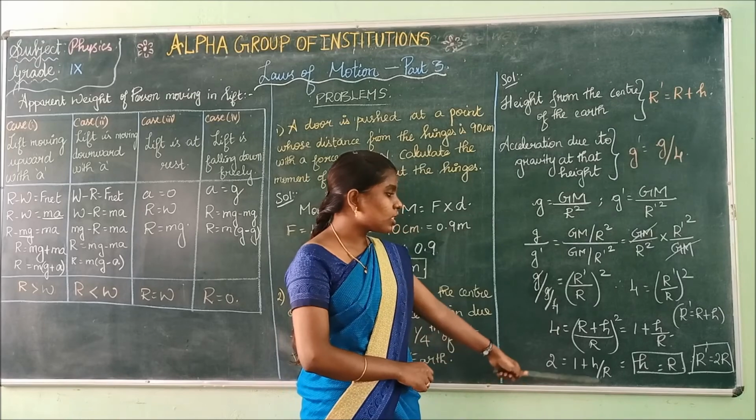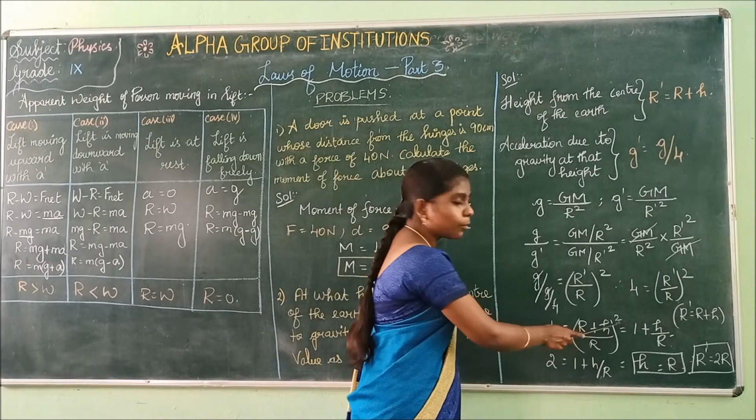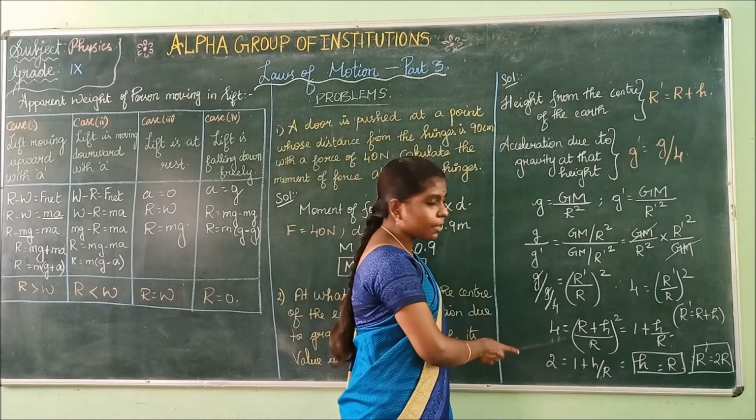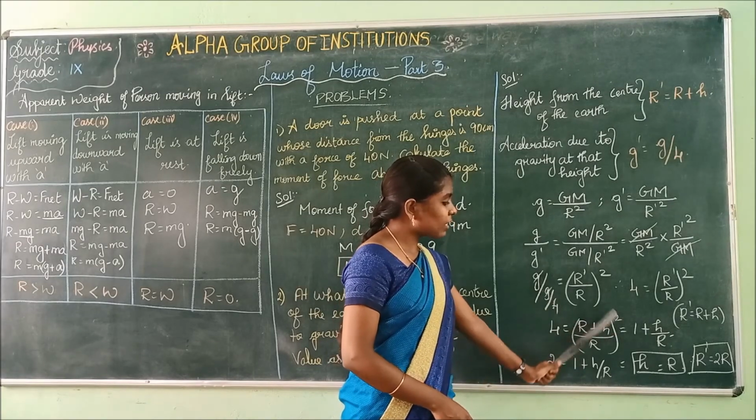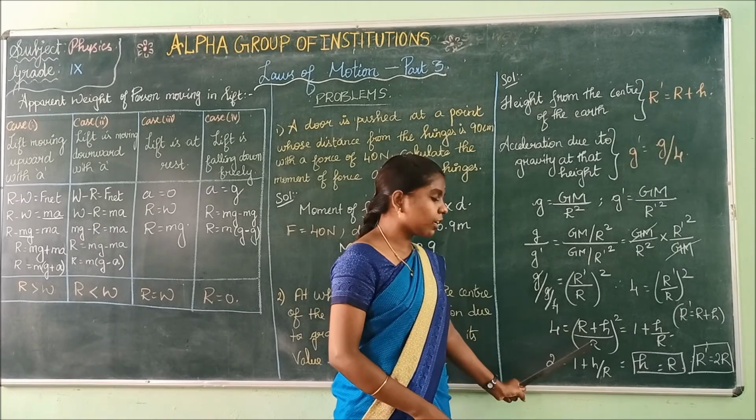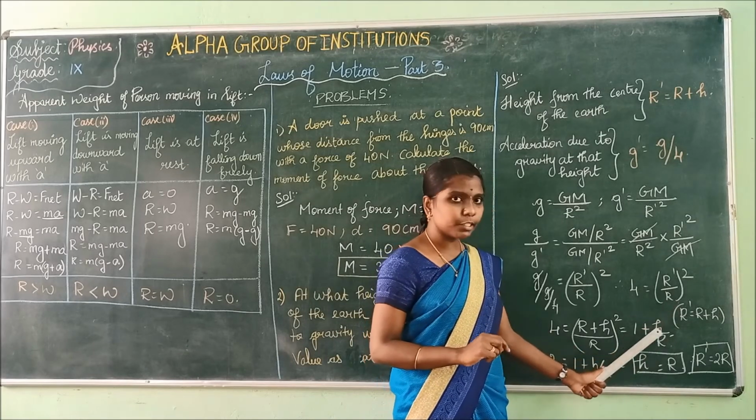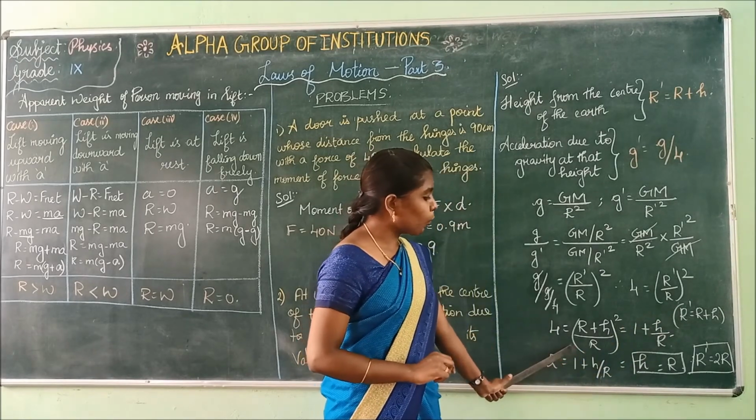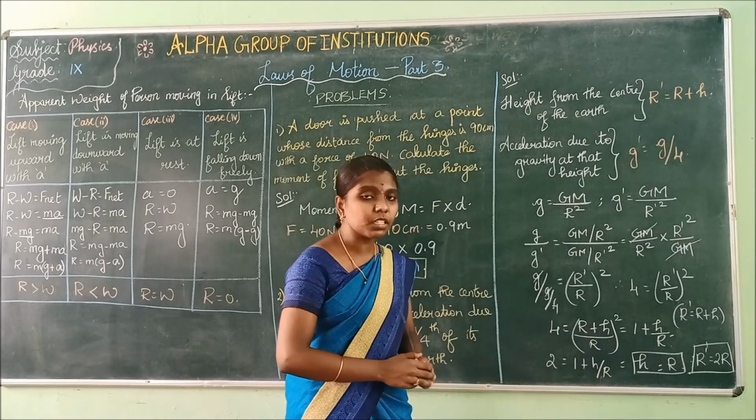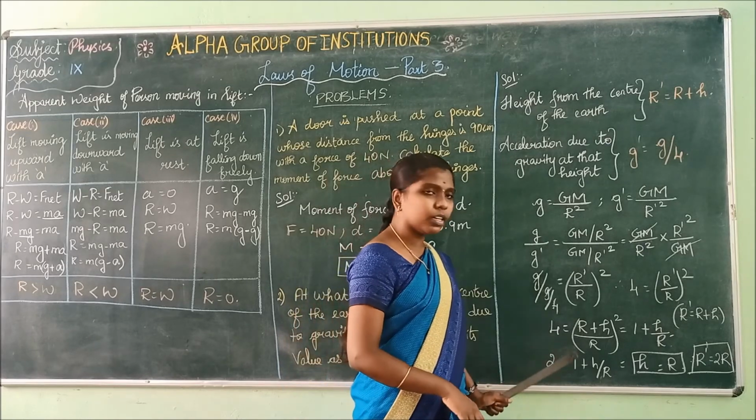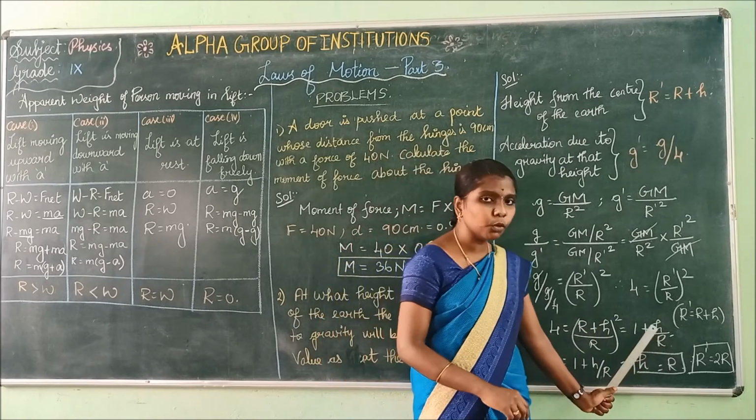Now squaring on both sides. If you square on both sides, this square will get cancelled and the 4 becomes 2. So 2 is equal to r plus h by r. If you divide r by r, the value becomes 1. So on the right hand side the value is 1 plus h by r. 2 is equal to 1 plus h by r. If this plus 1 goes to the left hand side, it becomes minus 1. 2 minus 1 is 1. 1 is equal to h by r. Hence h equals r.